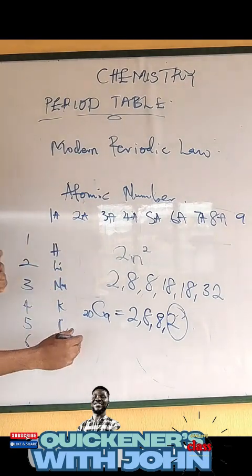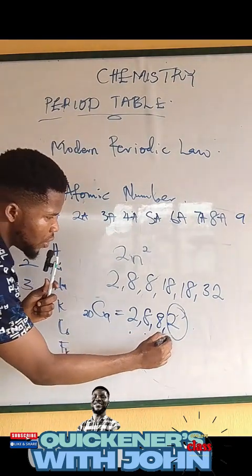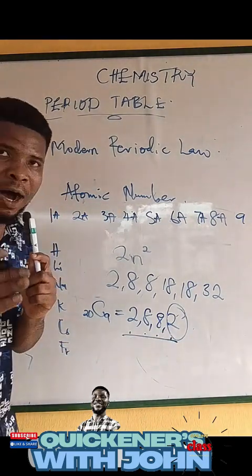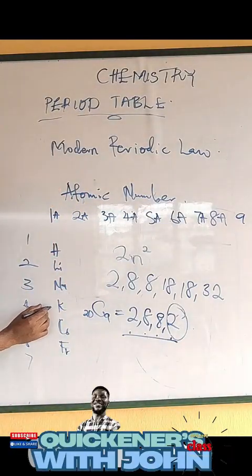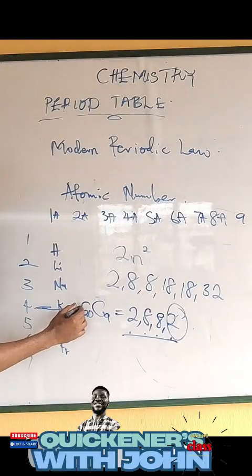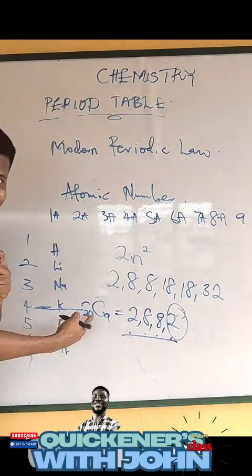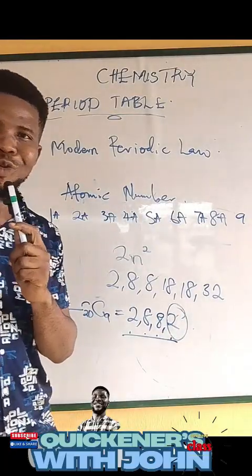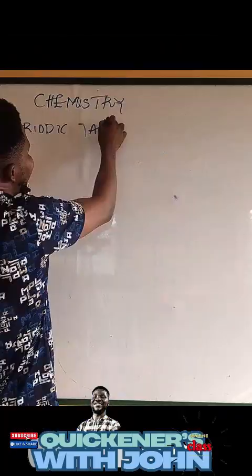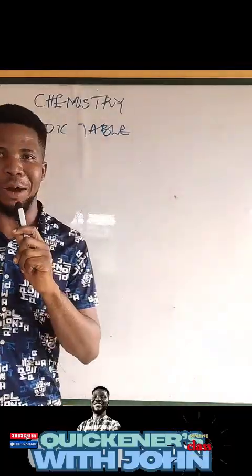Which period does it belong to? It belongs to period 1, 2, 3, 4. It has 4 energy levels. So it belongs to period 4. So calcium will be in this period. Alright, calcium is supposed to be somewhere, and it also falls in, coincidentally. You understand me? So period 4, group what? 2.